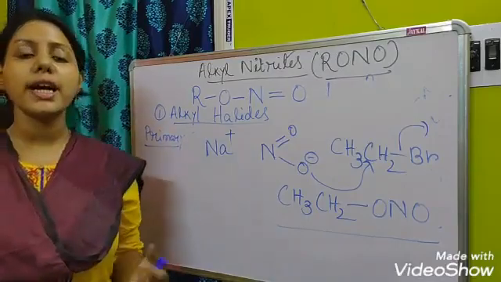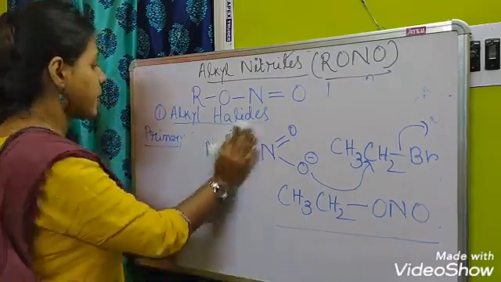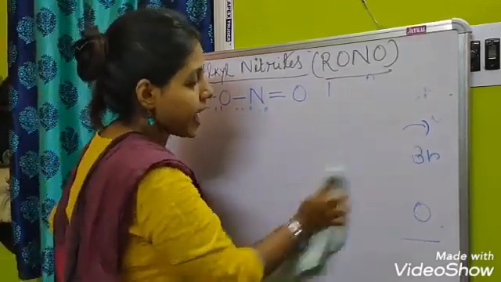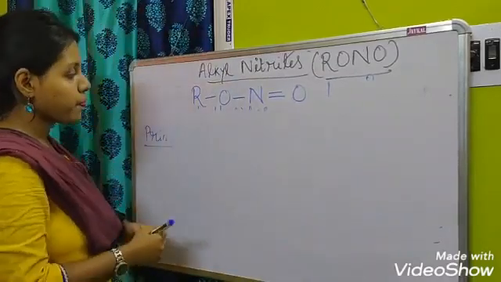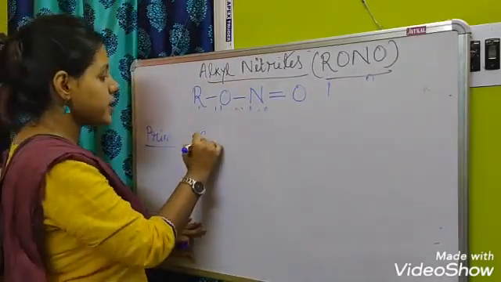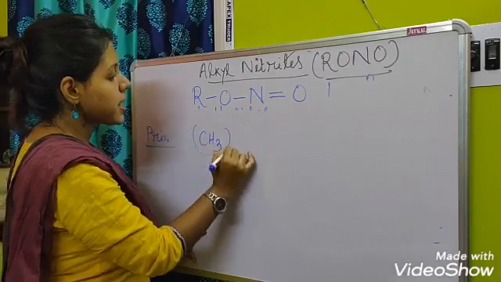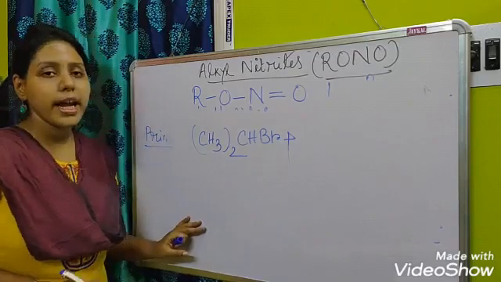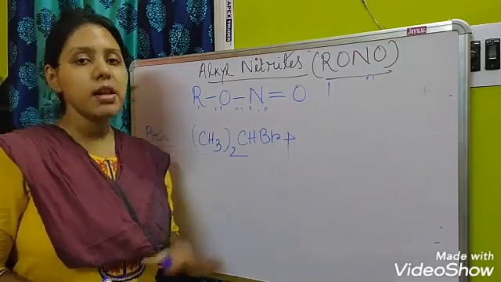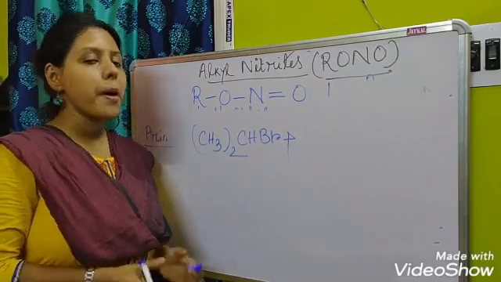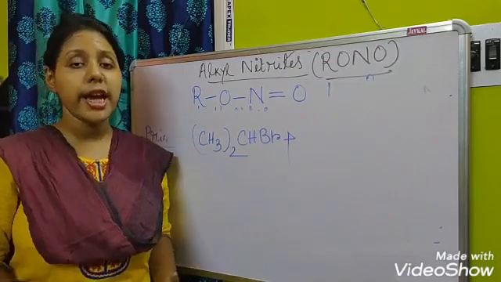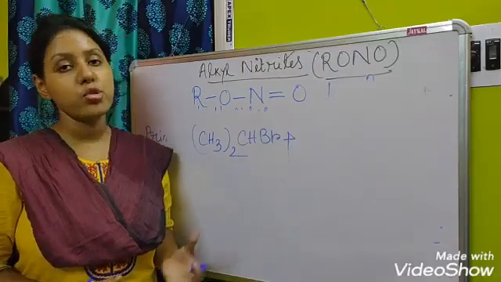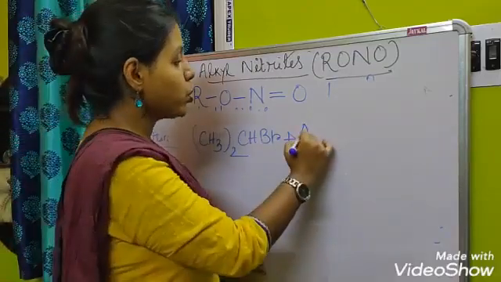Now what happens for the secondary and tertiary halides? The next one, for secondary and tertiary alkyl halides. Suppose I am taking one example of secondary alkyl halide, that is (CH3)2CHBr. Here we have to take silver nitrite. In case of primary alkyl halide you have to take sodium nitrite, but in case of secondary halide you have to take silver nitrite, AgNO2.